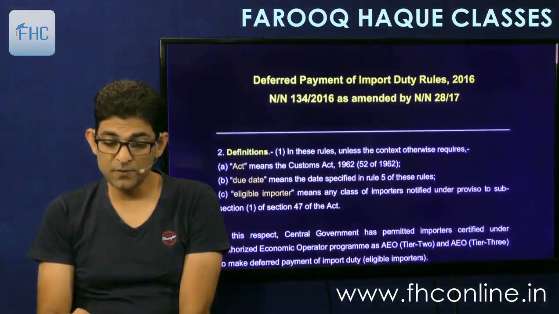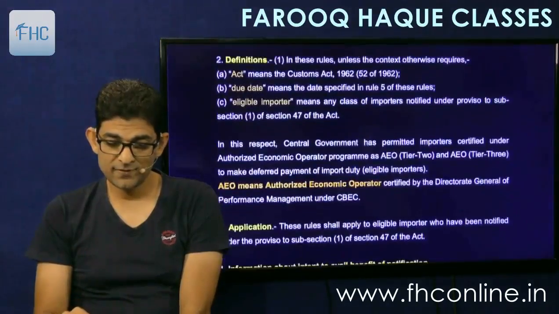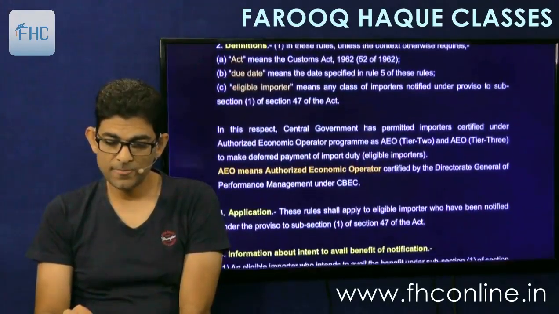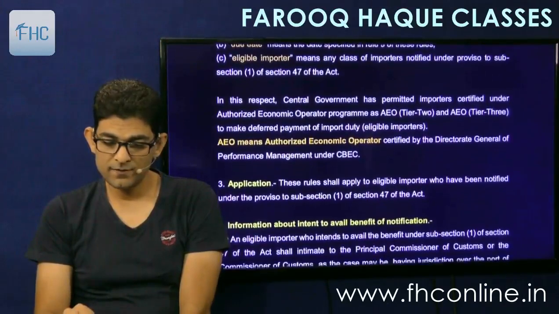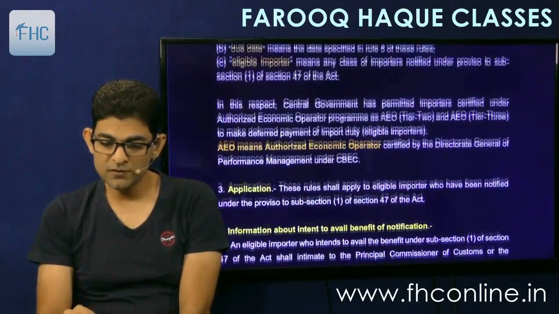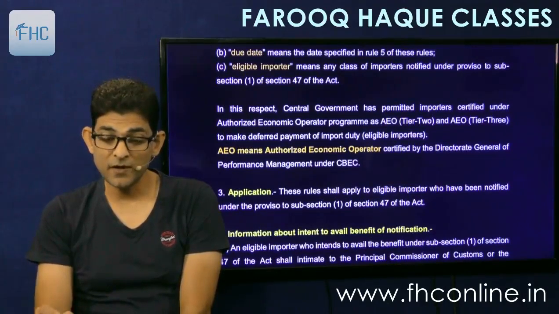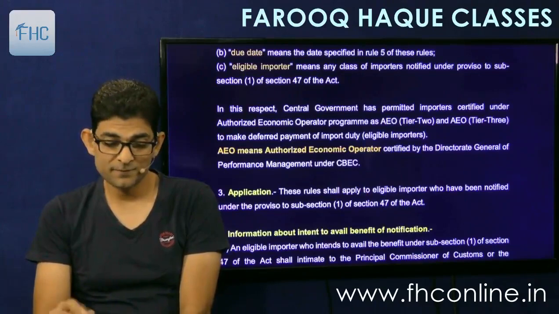And then the deferred payment notification is also there. So let's see. In this respect, the central government has permitted importers certified, and who are the importers certified here? Allowed to pay on deferred basis.